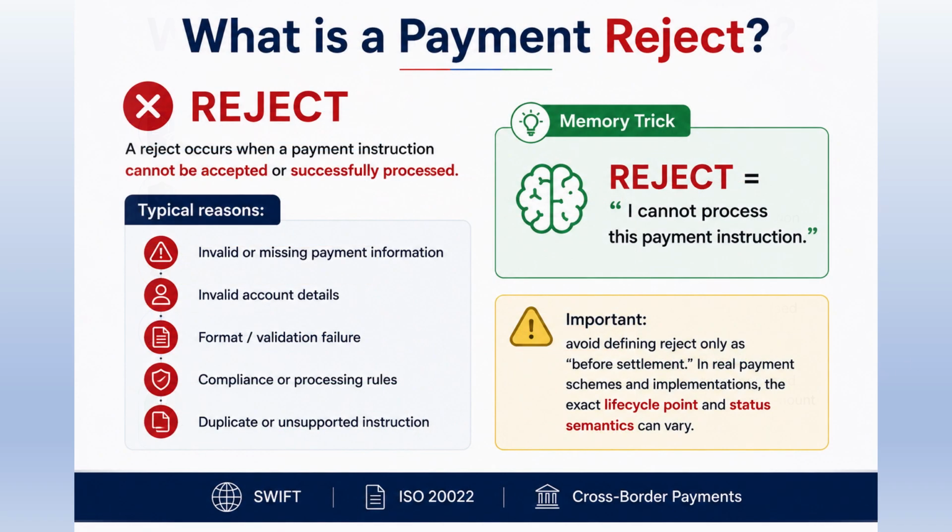Let's start with reject. A payment reject occurs when the payment instruction cannot be accepted or successfully processed. There can be many reasons. Mandatory payment information may be missing or invalid. Account information may be incorrect. The instruction may fail format or validation rules. There could also be compliance, processing, duplicate, or unsupported instruction issues. Here's the easiest way to remember it. Reject means I cannot process this payment instruction. One important point, don't assume that reject always means simply before settlement. The precise lifecycle point and status semantics can depend on the payment scheme and implementation.